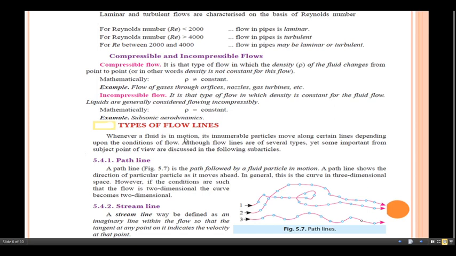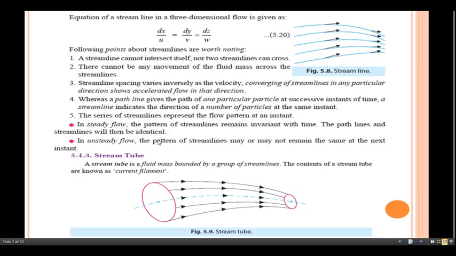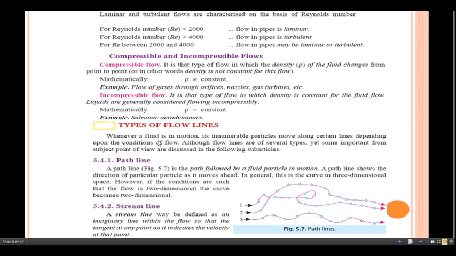Let us discuss about the types of flow lines. Whenever a fluid is in motion, its innumerable particles move along certain lines depending upon the conditions of flow. Although flow lines are of several types, yet some important ones from the subject point of view are discussed in the following subarticles. Here you can see the different flow lines such as path line, streamline, streak line or stream tube, etc. These concepts are studied under this topic.